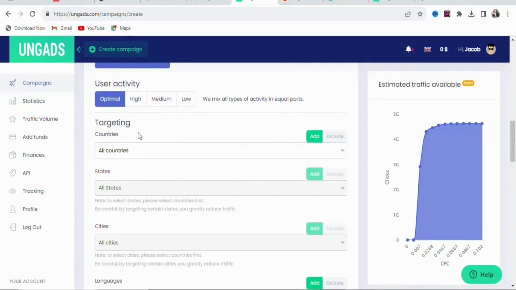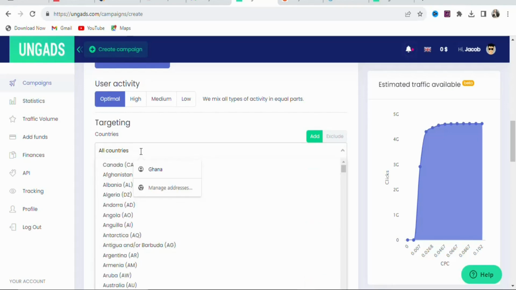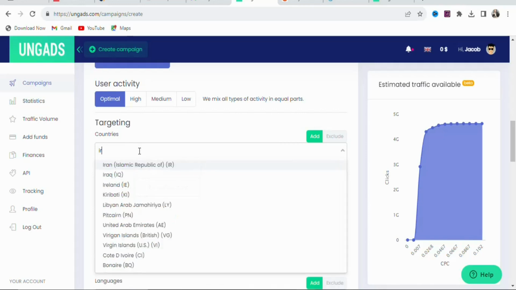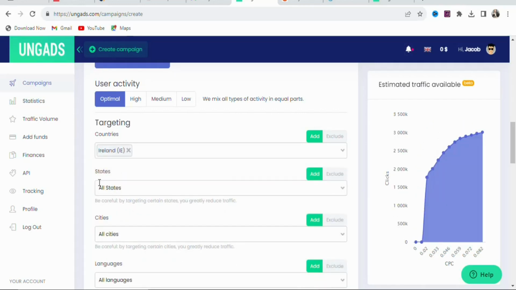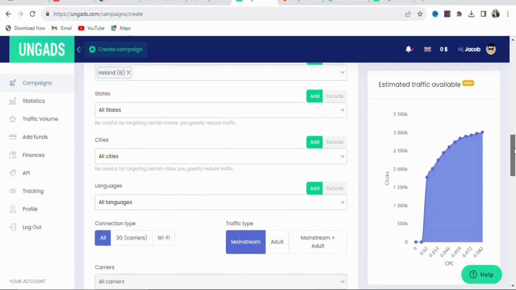Once you scroll down, you can see targeting all countries. We are not targeting all countries. We are targeting Ireland. So click on it and then search for Ireland. So search for Ireland right here. As you can see, this is Ireland. Select it. Once you select it, you can see states. If you want to select a state in Ireland, you can do that. You can see cities. If you want to select any city in Ireland, you can do that. But in this case, we are targeting all states in Ireland, all cities in Ireland. So just leave it and then scroll down.